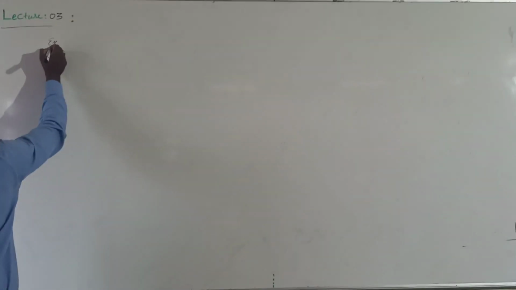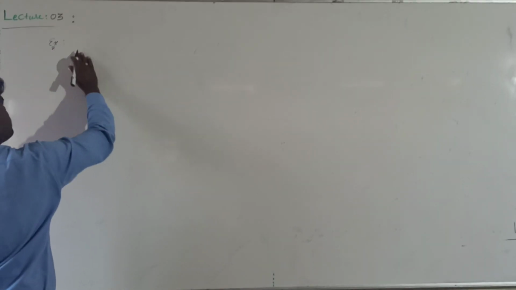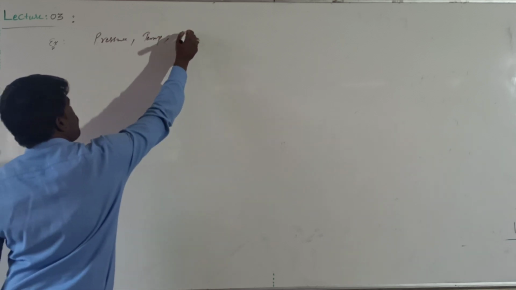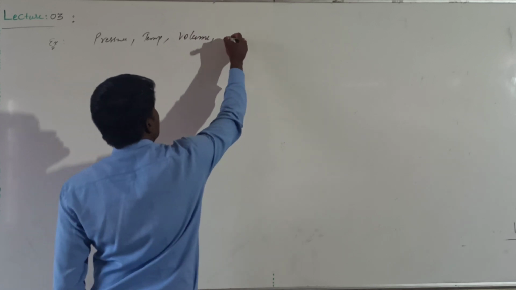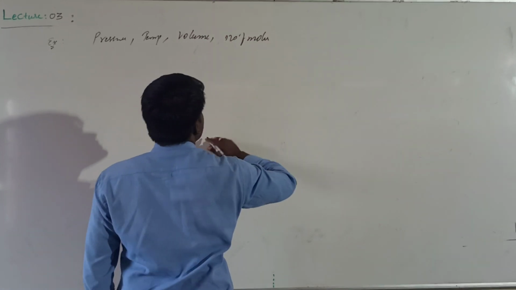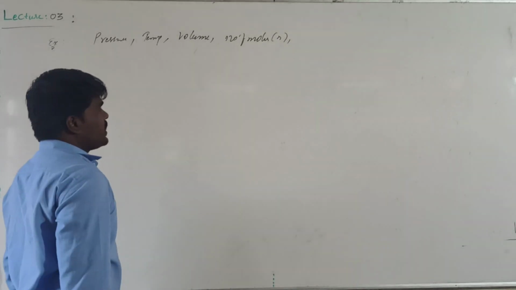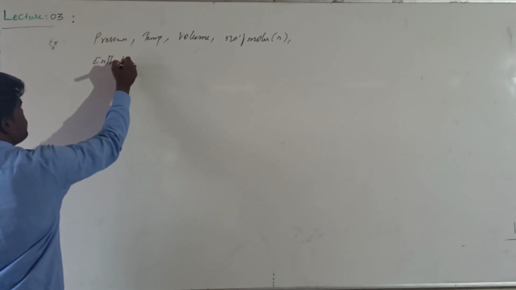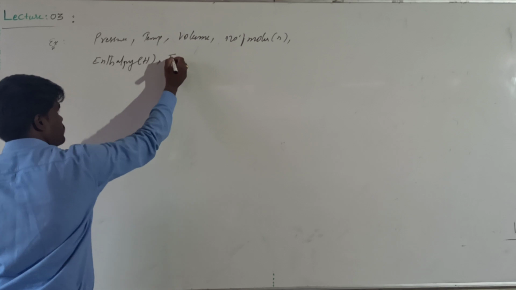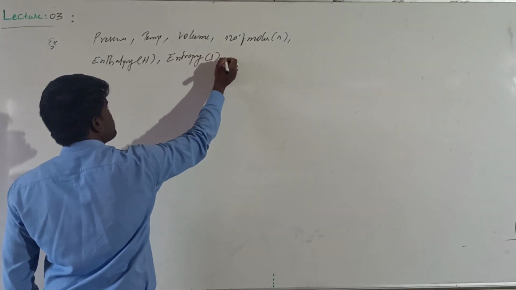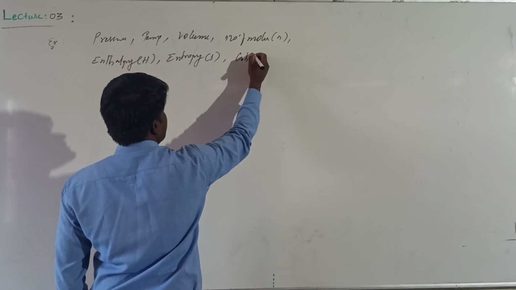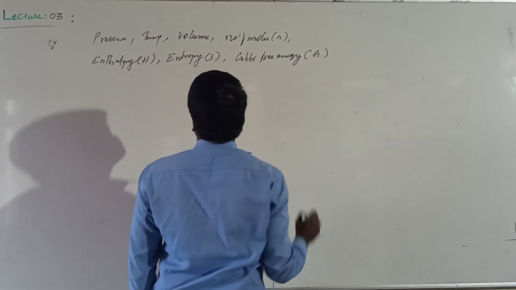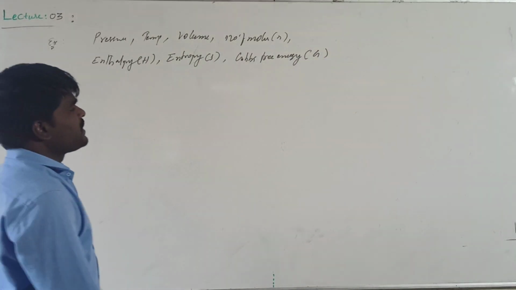Basically, examples of state functions are pressure, temperature, volume, number of moles denoted with N, enthalpy denoted with H, entropy denoted with S, free energy, Gibbs free energy denoted with G, and internal energy.